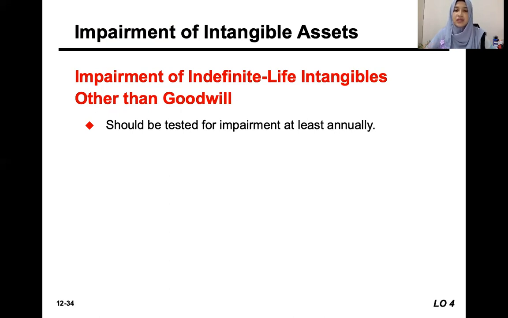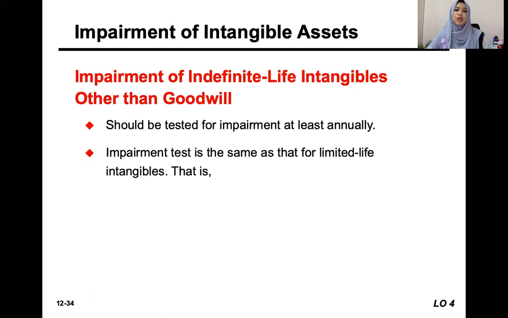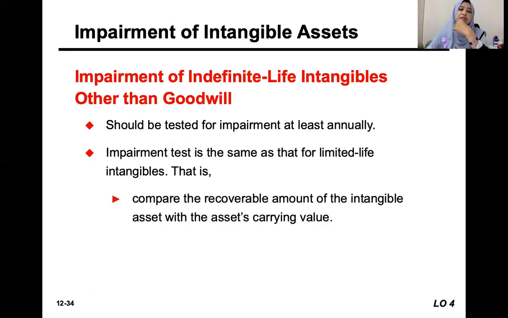That's why every year we have to test whether the value that we record is actually reflecting the market value. So the same impairment test procedure applies to the indefinite life intangible assets.